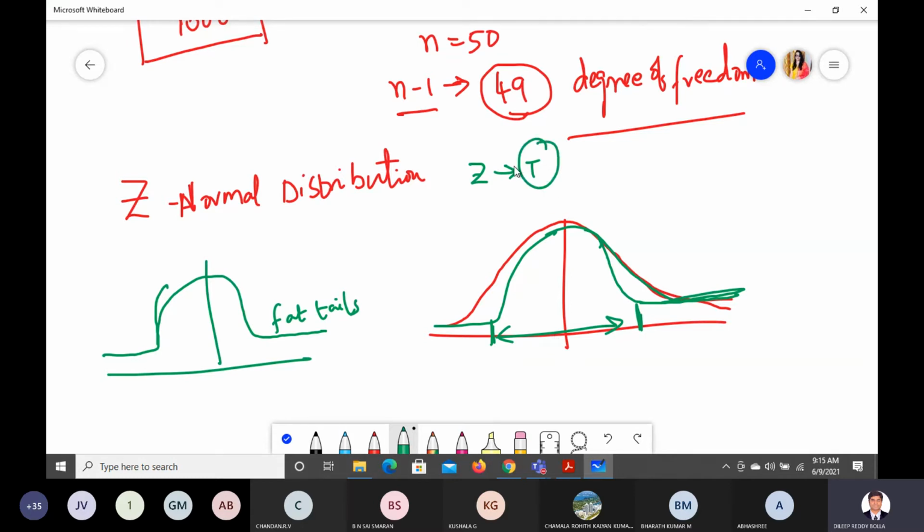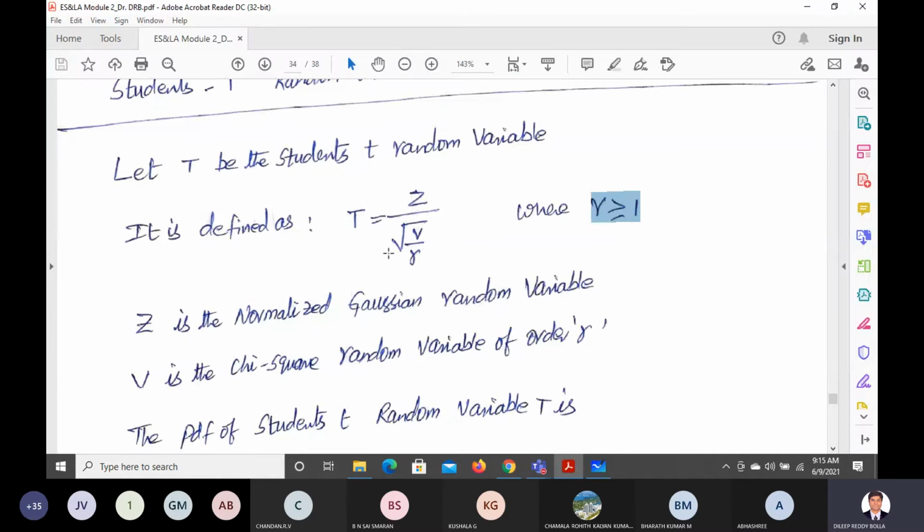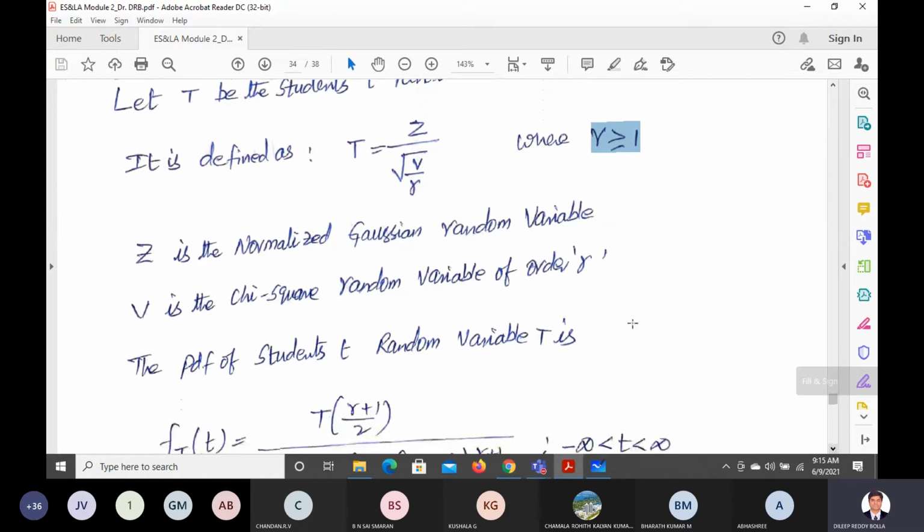How do we get this T? By taking Z. How have they done it? By taking Z divided by the square root of V by R. So where are you getting V from? V we are getting from the chi-square test, divided by the degrees of freedom R we have taken, where Z is the normalized Gaussian distribution, right? And V is the chi-square random variable of order R.